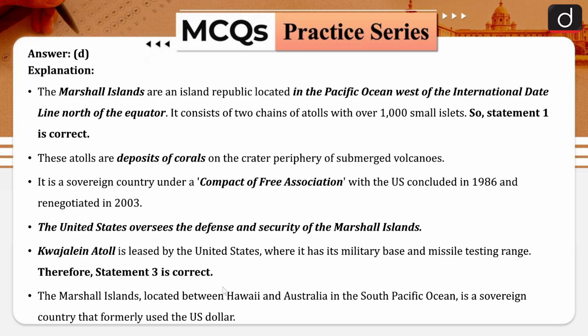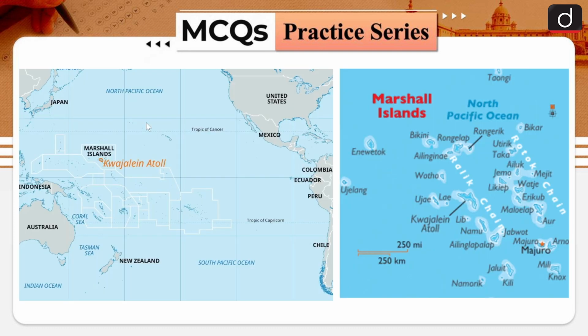The Marshall Islands are located in the Pacific Ocean, west of the international date line and north of the equator. Here you can see the Kwajalein Islands are somewhere over here. You know that the international date line passes through Oceania, and it is not a straight line, it is tweaked because of time related issues. That is one thing, and it is north of the equator. This is your equator, and this is north of the equator, so that is correct. It is located between Australia and the Hawaii Islands of the USA.